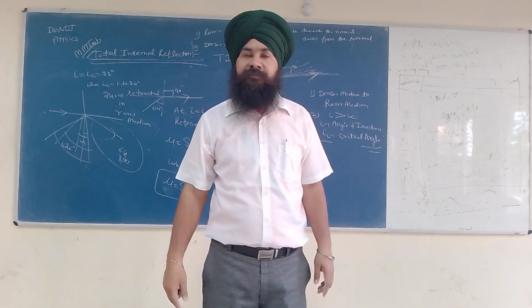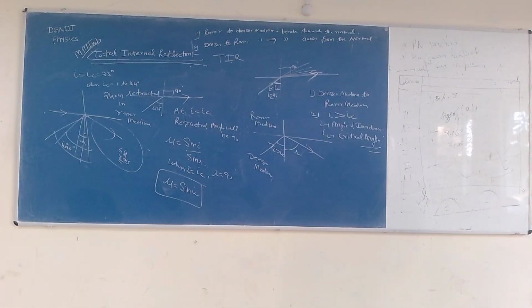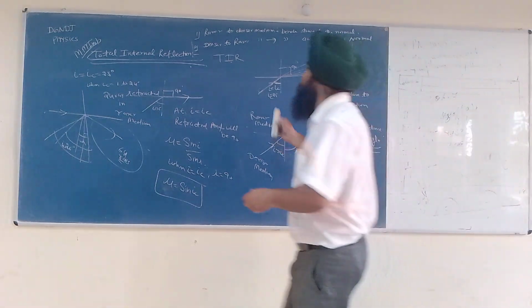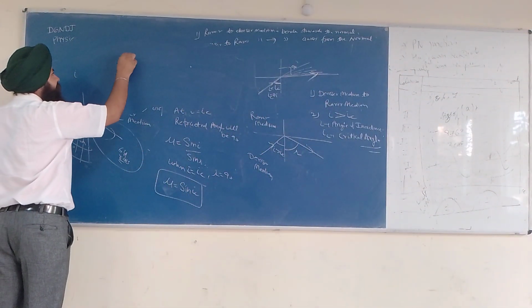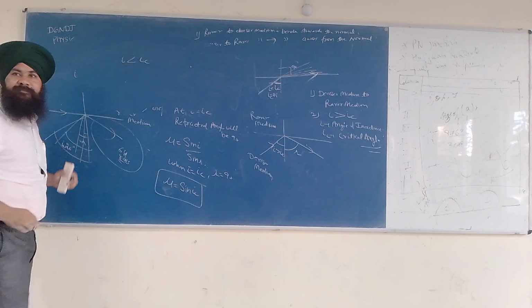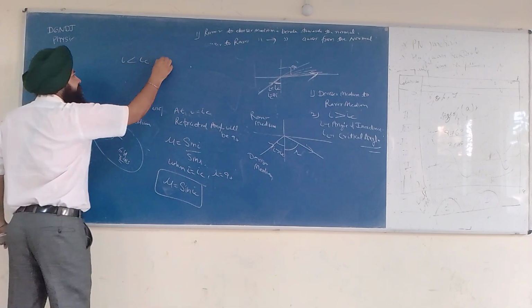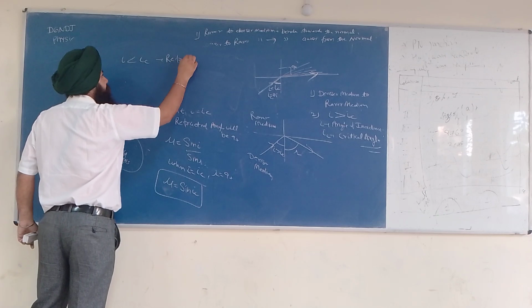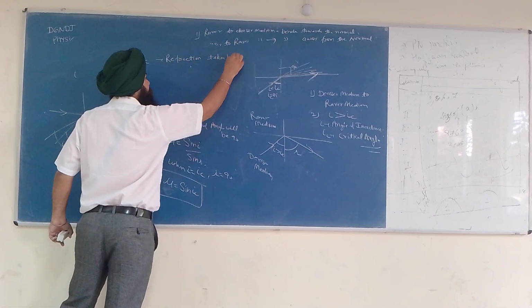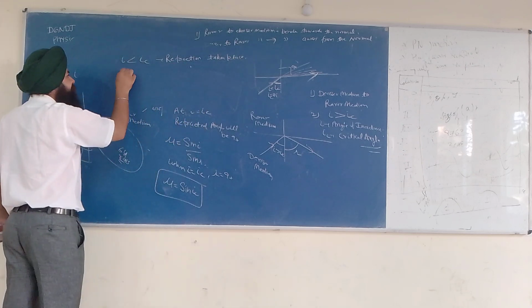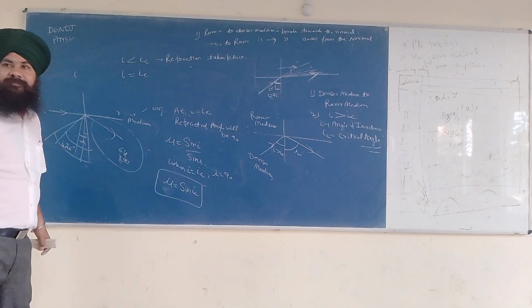Are you getting my point? So I can write a point here. When I is less than IC, what will happen? Refraction takes place. And when I is equal to IC, what will happen?